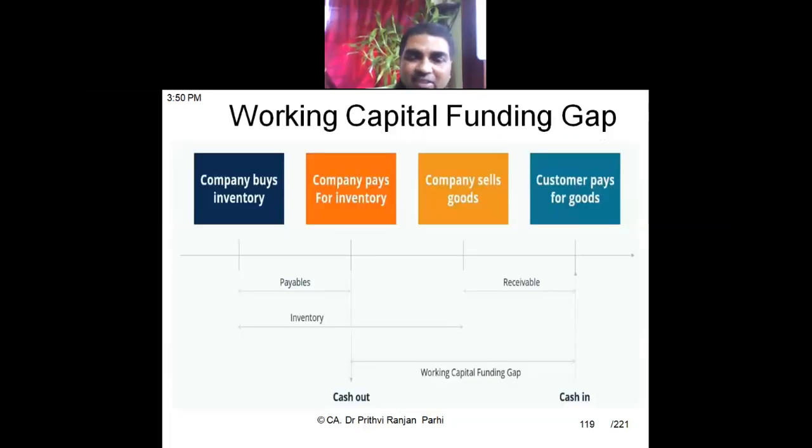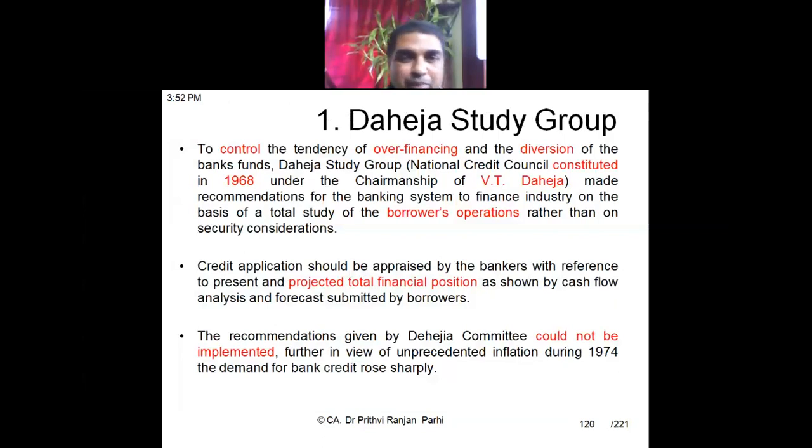Okay. Over a period it has been observed that there has been some mismanagement in this working capital management area. So at different points of time, authorities like the Reserve Bank of India have formed various study groups or committees to study whether these business houses are getting sufficient working capital, and whether they are facing any kind of banking difficulties.